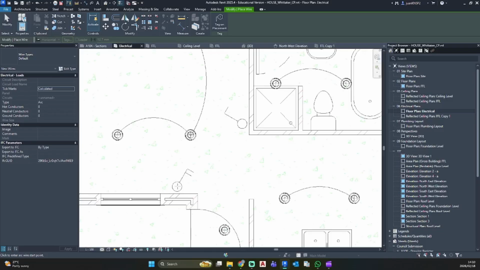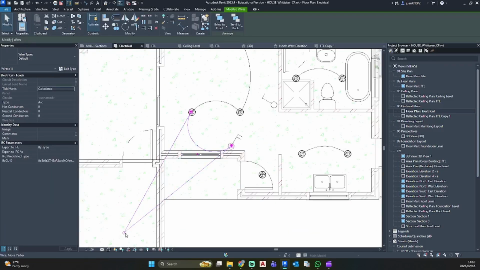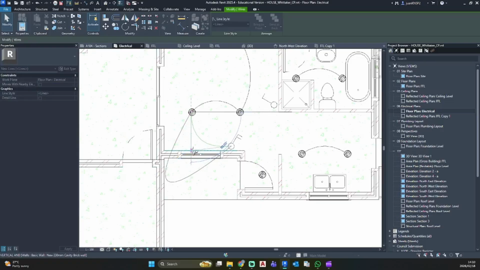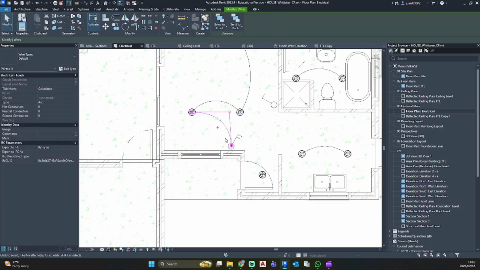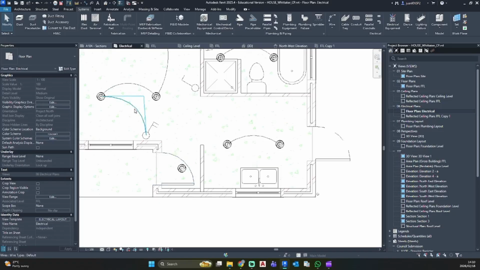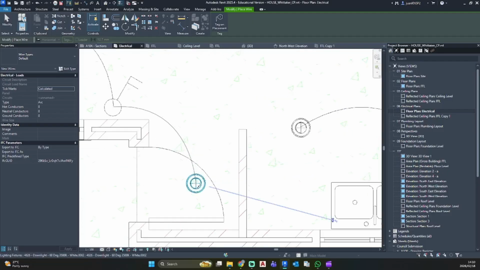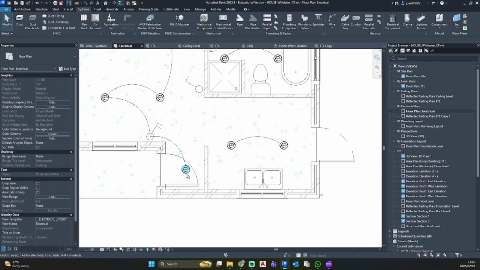So from here, I need to point it in that direction and to there. And now I am just going to bring this one, let's say that way. There is our first electrical wire. And I'm just going to click on my wire, create similar, select that. I want this to turn that way. And I'd select our light by the entrance door.